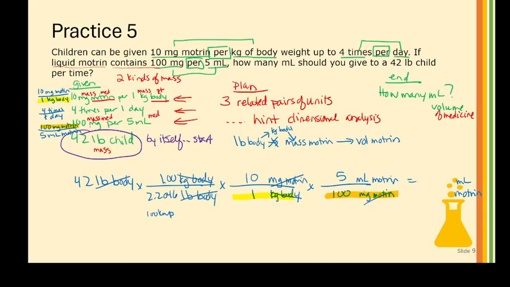All right, now it's just a matter of going through. I could skip the times 1 or plug it in, it's fine. 2.2046 times 10, divide by 1, times 5, divide by 100. And I get 9.5255 milliliters. Note that really there's some sig figs.